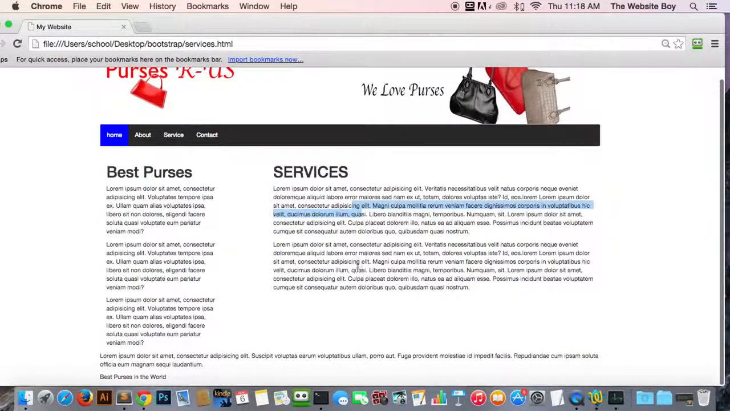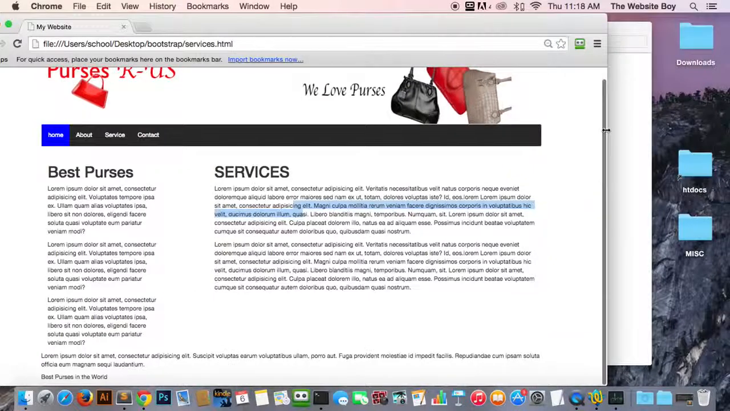Now, what I want to do with this page is create four little boxes down here, just to show you how to use nesting. But we're going to be doing a lot more with this page, so keep tuned for that.